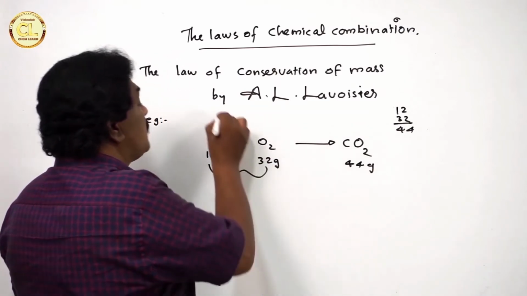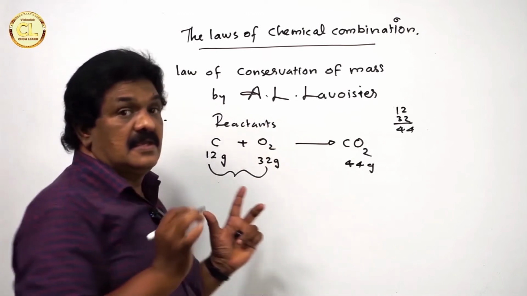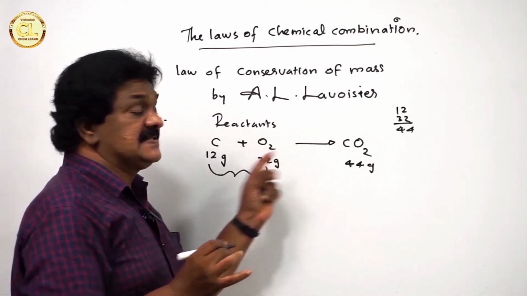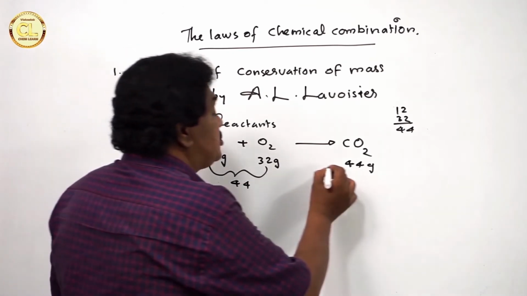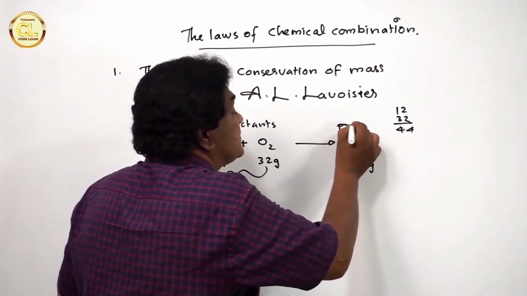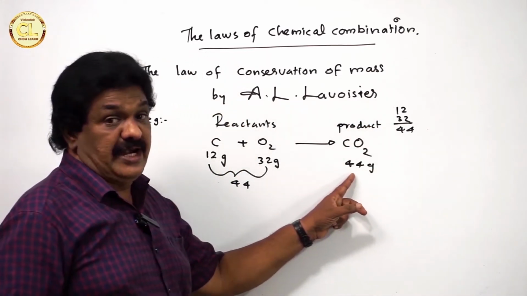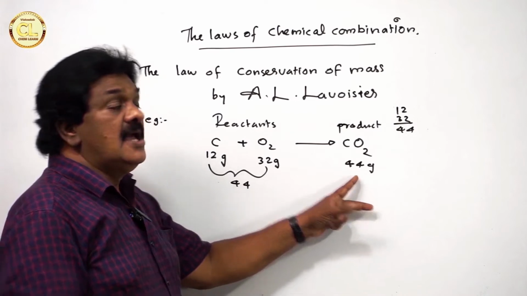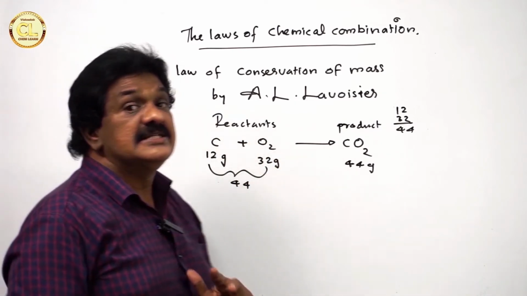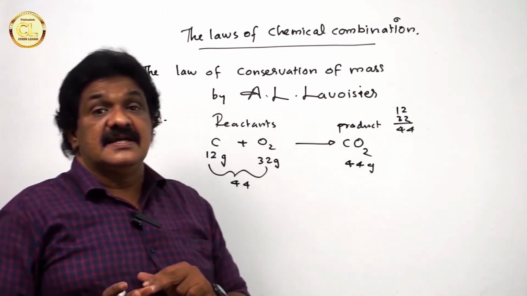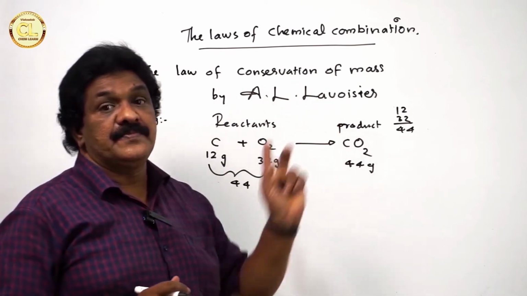Here the total mass of the reactants is equal to 44 grams, and the total mass of the products is also 44 grams. That is, mass of the reactants is equal to the mass of the products. Mass is not destroyed here. That is what is the law.